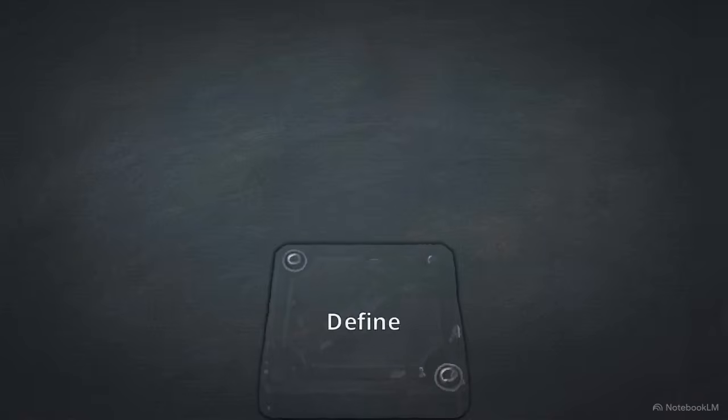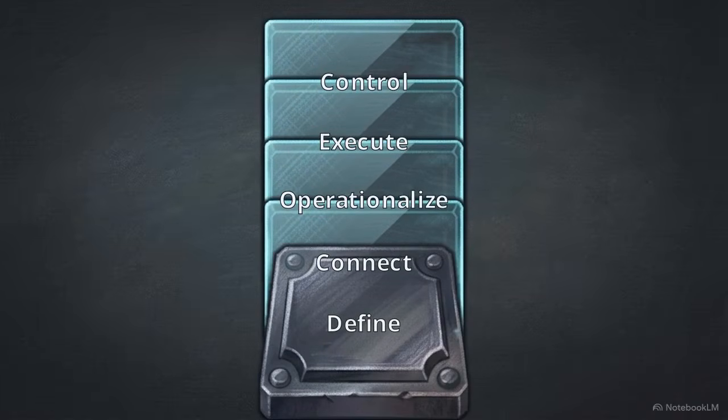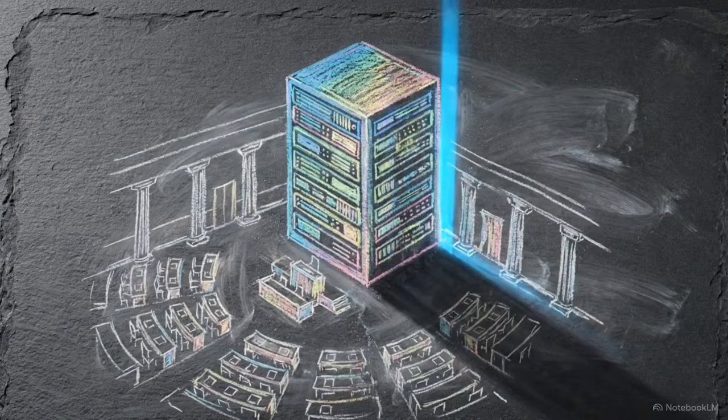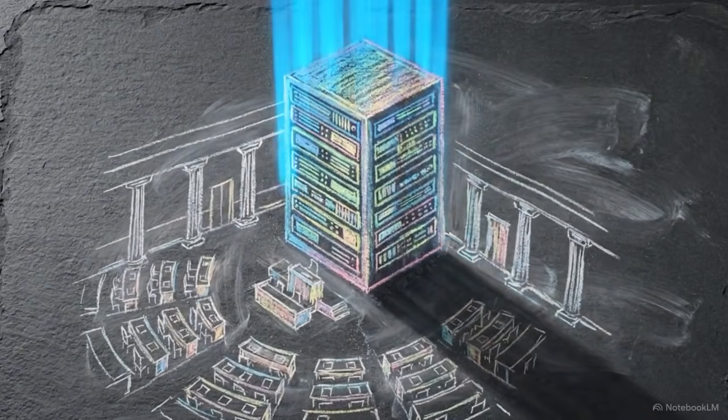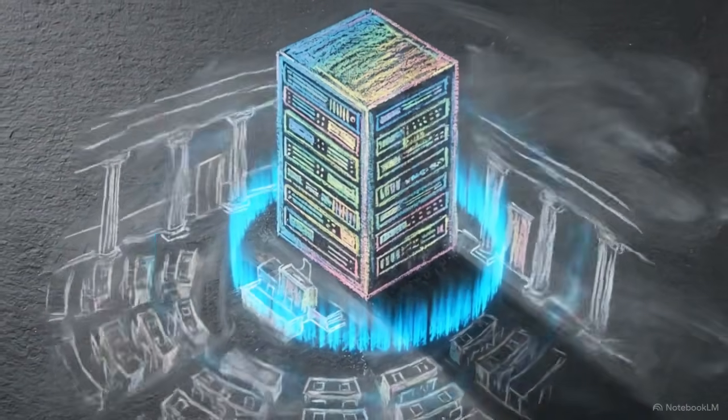This architectural blueprint consists of a 5-layer data architecture, building from basic definitions up to systemic control. By tracking the movement of data from the bottom foundation to the peak, we can see how the state translates raw information into automated governance. This framework demonstrates that modern legislation is now building a machine for public administration, rather than simply drafting new laws.